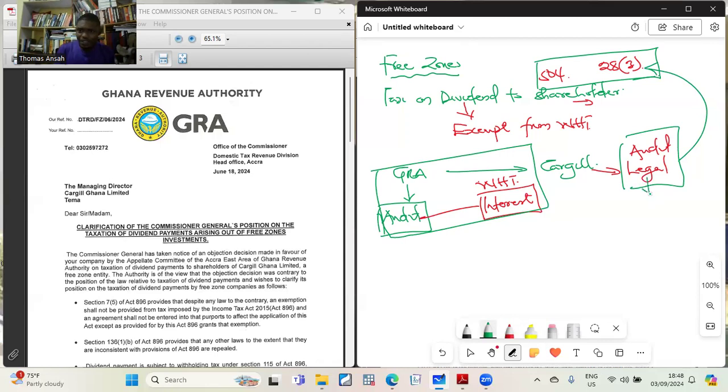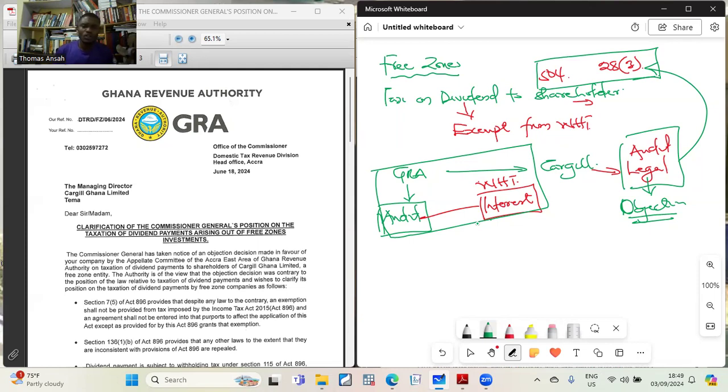And the legal team of Cargill has raised an objection to that tax decision that the GRA people have made. Of course, if I were part of the Cargill team, probably I would have also done the same, because a free zone area is any area that has been designated free zone. In Tema, we know the free zone enclave, right? If you are in Tema, you should have an idea where the free zone enclave is.